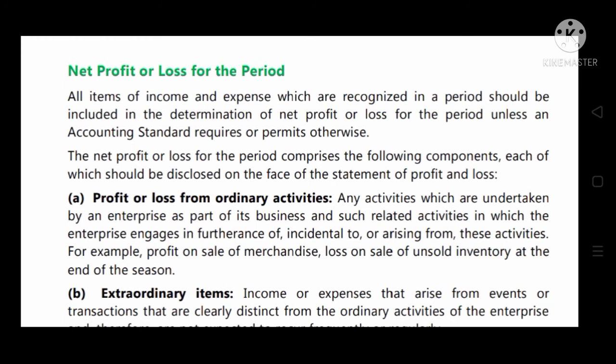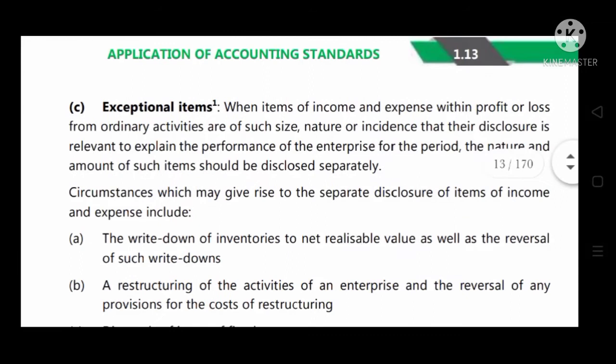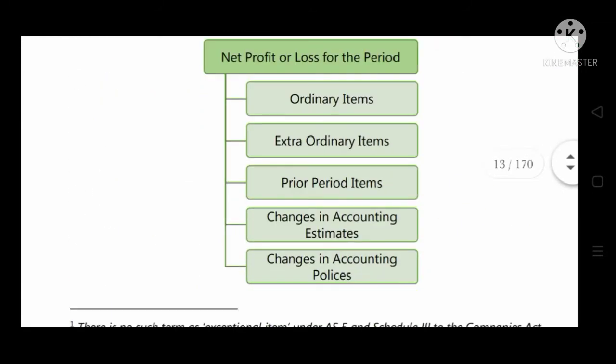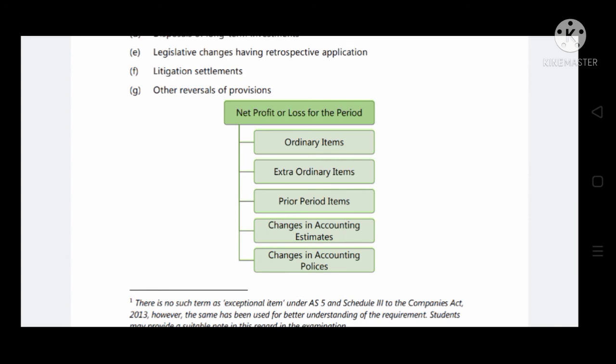What are the components of net profit or loss? Now we are going to see profit or loss from ordinary activities, extraordinary items, exceptional items, changes in accounting estimates, changes in accounting policies. These are the components. What are they? Ordinary items, extraordinary items, prior period items, changes in accounting estimates, changes in accounting policies.